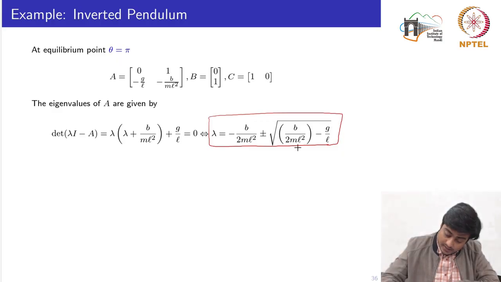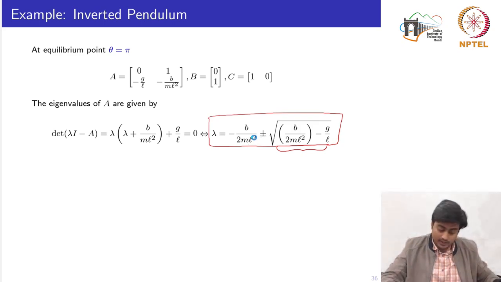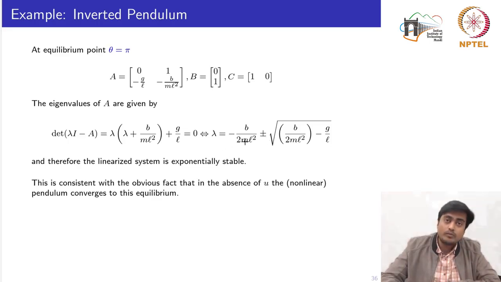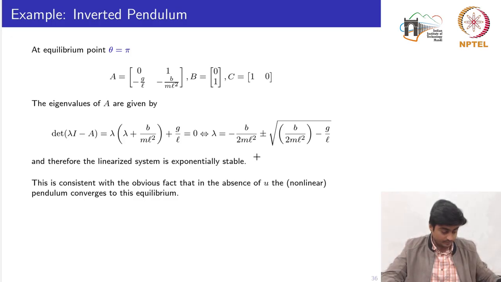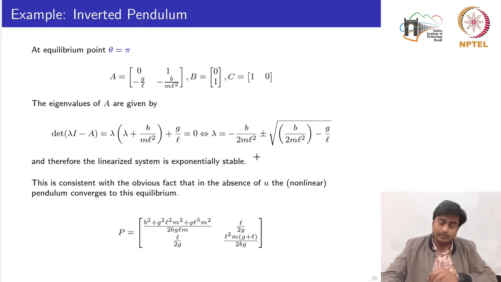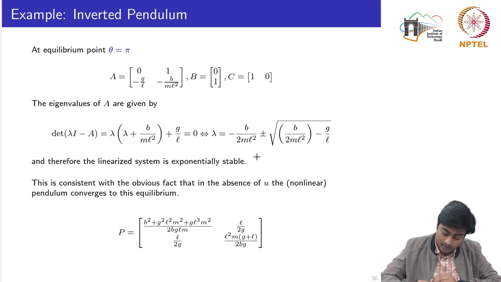Now notice here that this part, which is inside the square root, would always be less than or equal to this part. Meaning that all the eigenvalues would be strictly on the left hand side. So it means that the system is asymptotically stable and also exponentially stable. Now we can also compute the P matrix, which you can do by yourself.